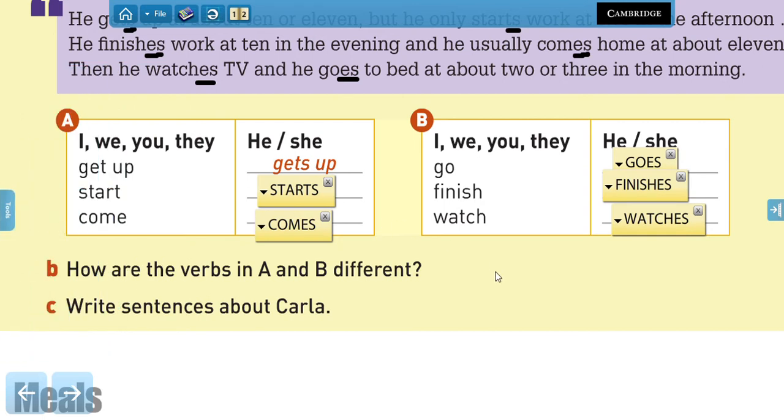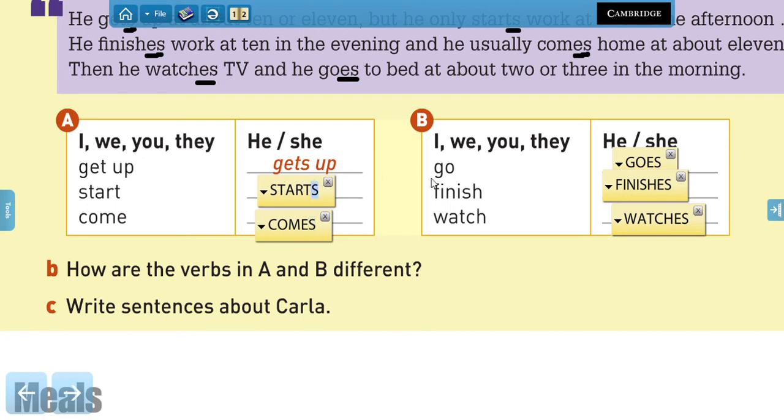What is the difference between these two verbs, these two categories of verbs? So in this case, the only thing we do is add an S at the end, right? Come and comes, start and starts.